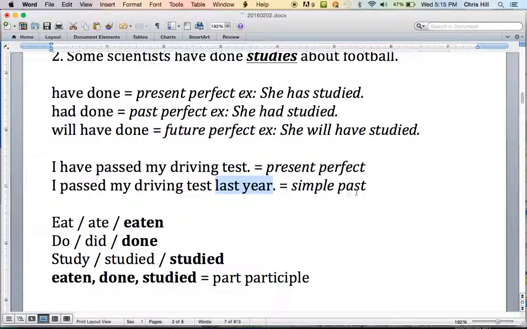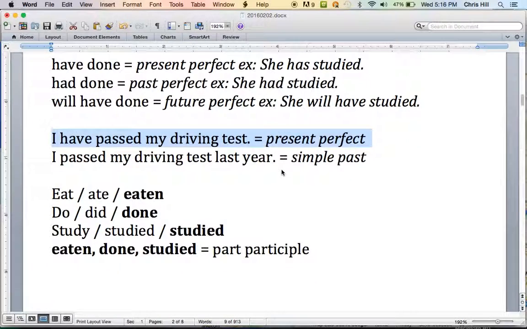Usually we use simple past if we're talking about a completed action, a finished action in the past at a specific time. If we're talking about something in the past, but the time is not important, often we use the present perfect. For example, if you want to borrow my truck, I need to know if you have passed your driving test. I don't care when, last week, last month, last year, as long as you have passed your driving test before you borrow my truck.